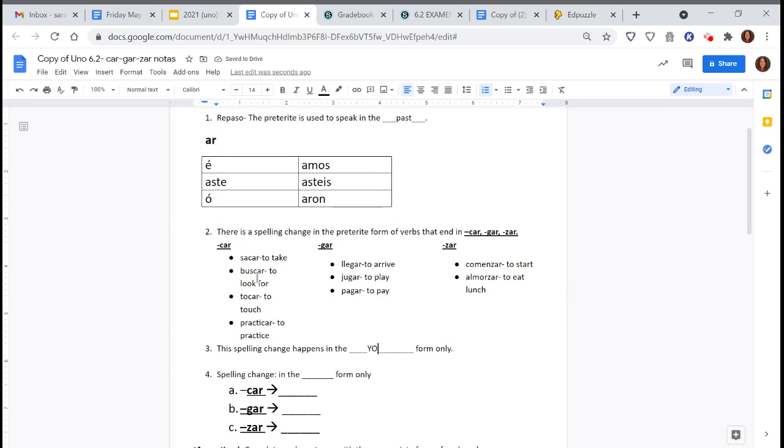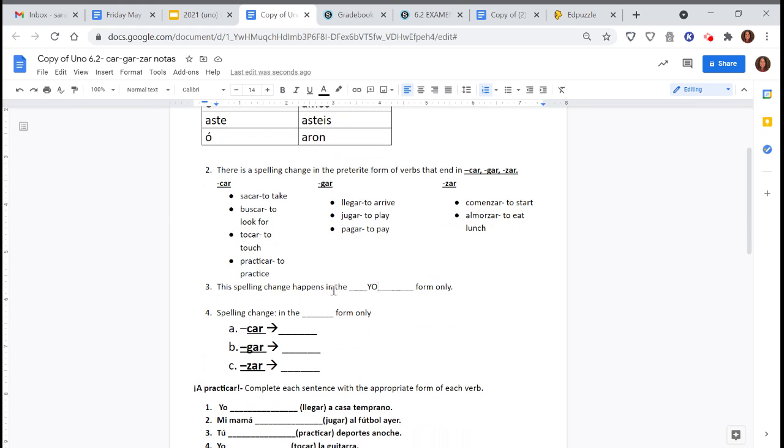When I conjugate any of these three groups in the preterite, for any other form of the verb on the charts, like the tú form or the Ud. form, we just take off the ending and put our new ending back on, same as what we've been doing throughout this week. However, if we want to use these three groups in the yo form, then we need to apply a spelling change. So let's look at what that spelling change would be.